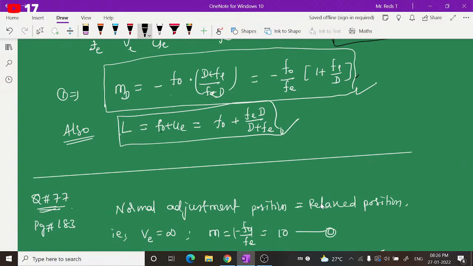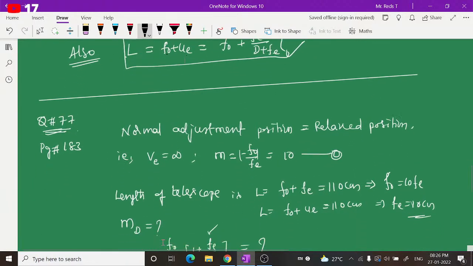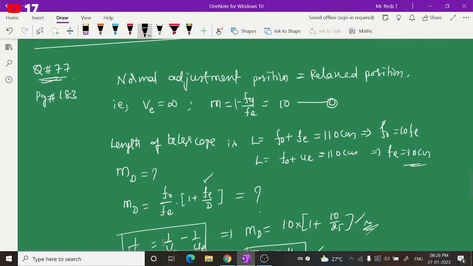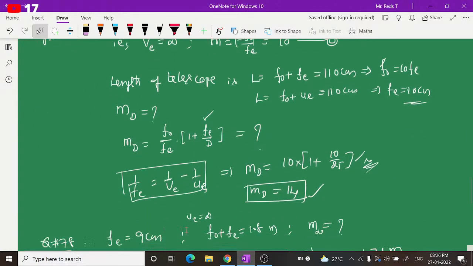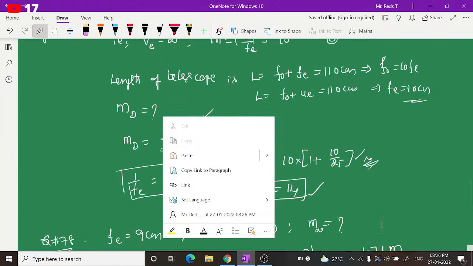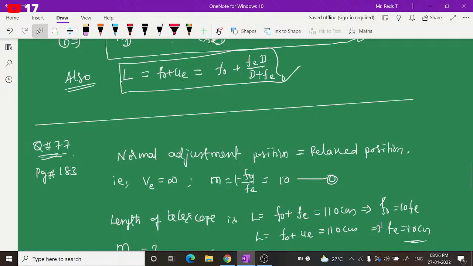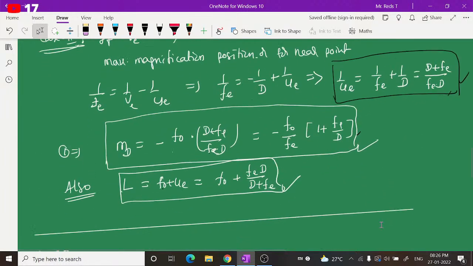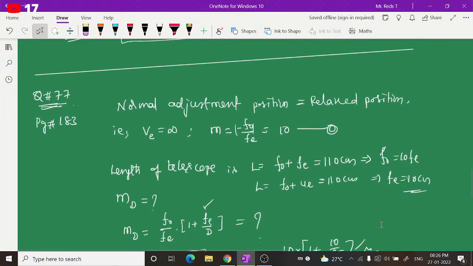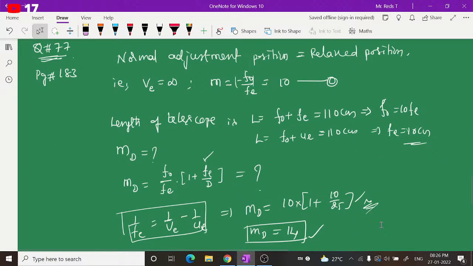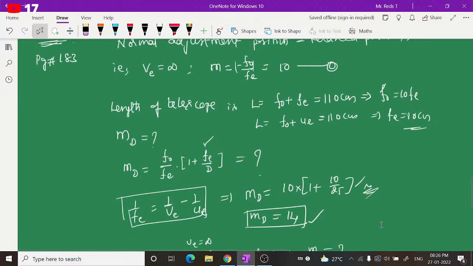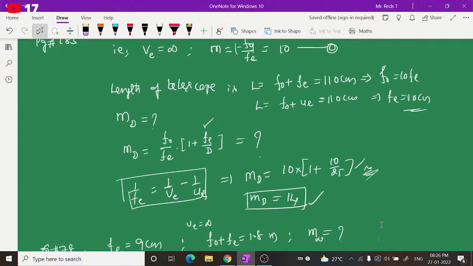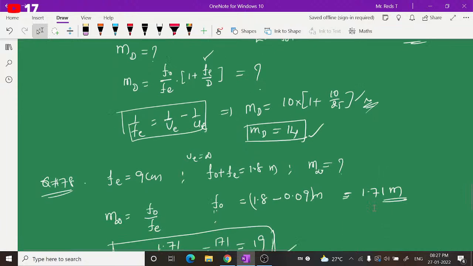By using this, we have worked out some numericals. I think you remember those numericals. Now let us go ahead with the next. This is briefly about the refracting telescope and magnifications. Some numericals we have discussed already. A few more numericals we will discuss once again after discussing the concept of reflecting telescopes.